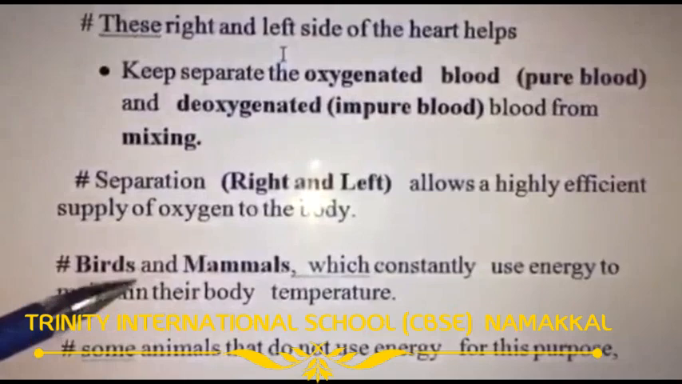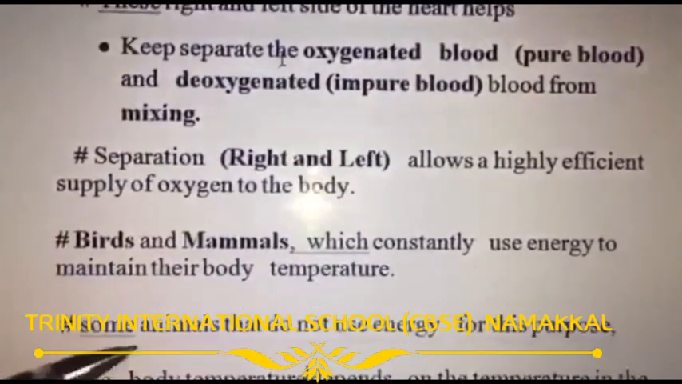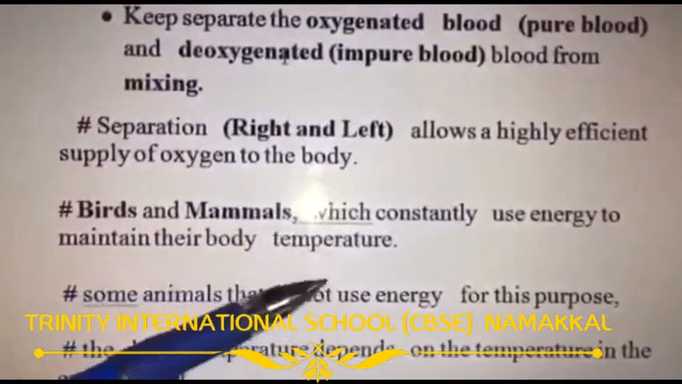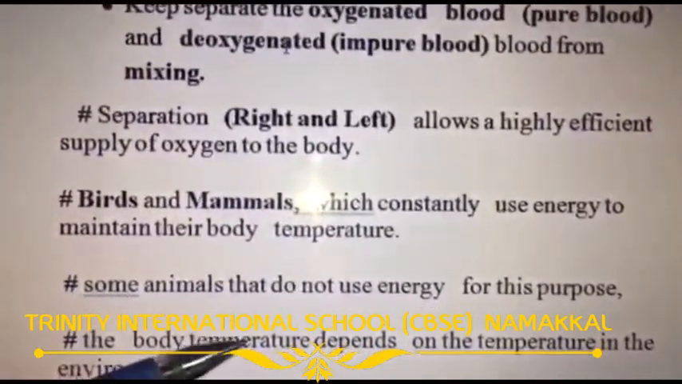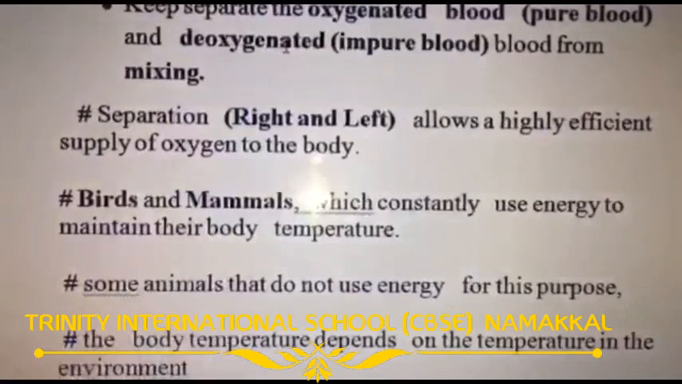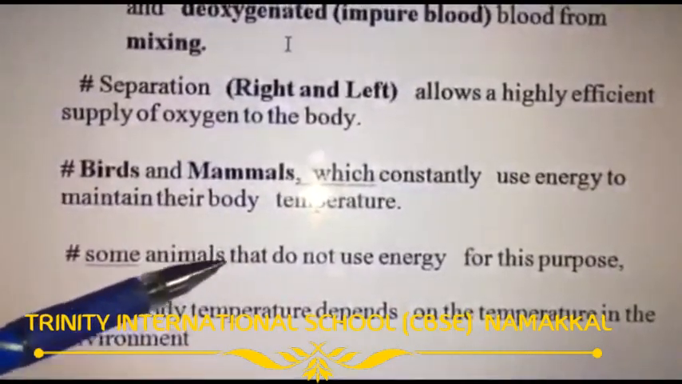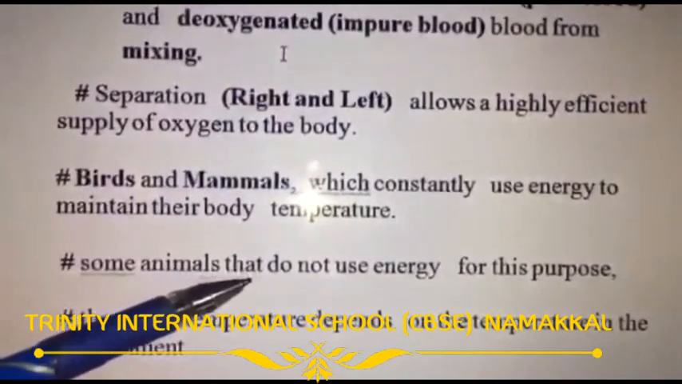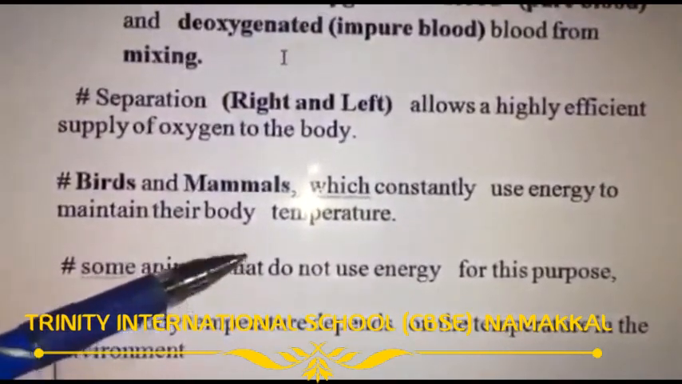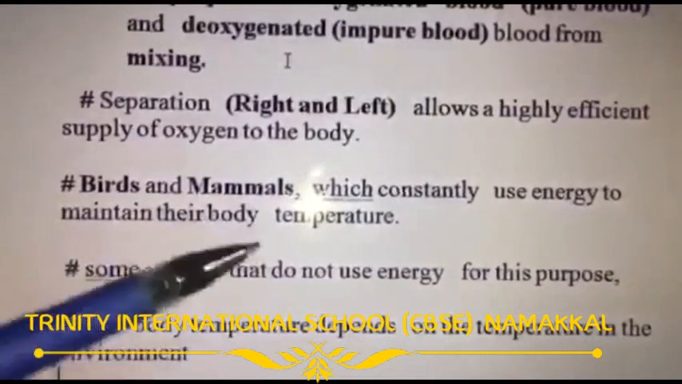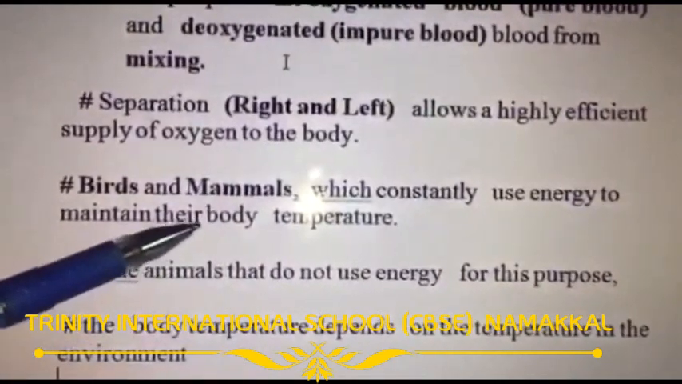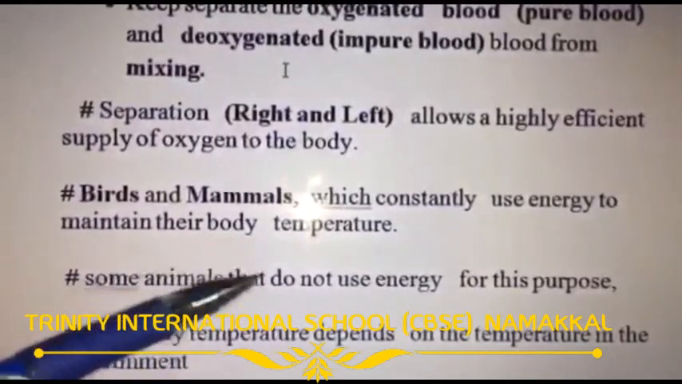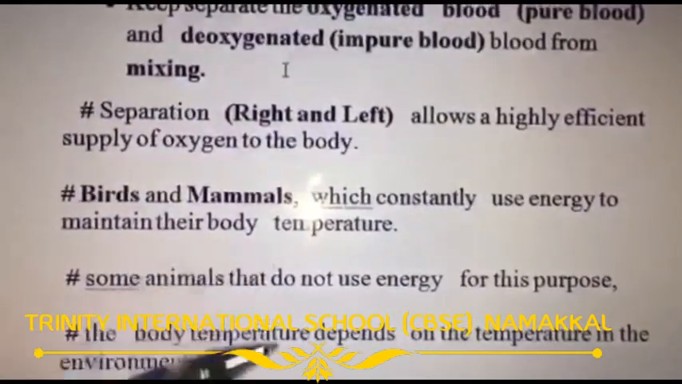So it is not common for all animals. Some animals do not use constant energy for this purpose. What purpose? To maintain the body temperature. Then how do these animals maintain body temperature? They maintain the body temperature according to their environmental temperature. According to the environment temperature, animals can change or maintain the body temperature.